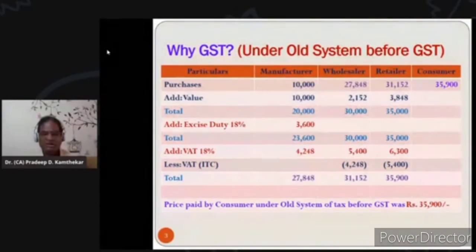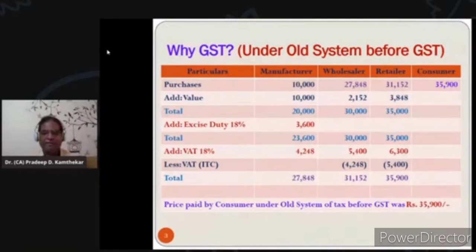So the system is, when you are selling the goods, you have to pay VAT. That was the old system, and whatever VAT was paid at the time of purchases was allowed as input tax credit, which is also there under the new system of GST. So ultimately, the final price that the wholesaler was charging the retailer was 31,152. After that, the retailer was adding his expenses and material, etc., to the extent of 3,848, and that was coming to 35,000. On that 35,000, he was supposed to pay 18% VAT, which was 6,300.